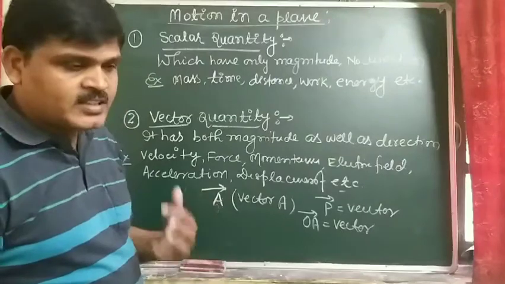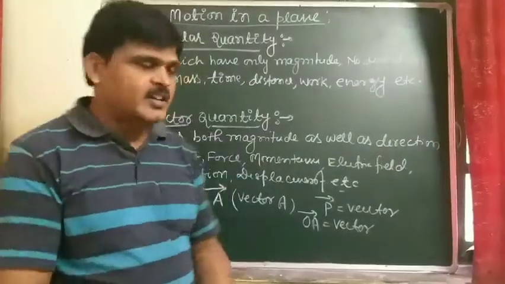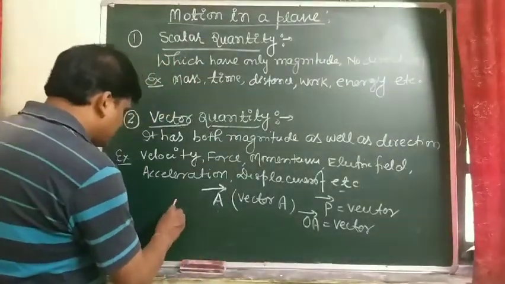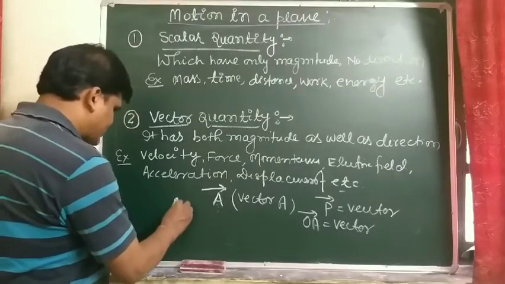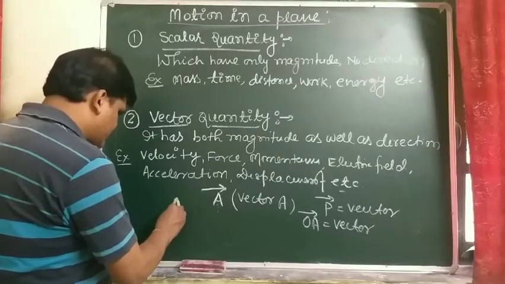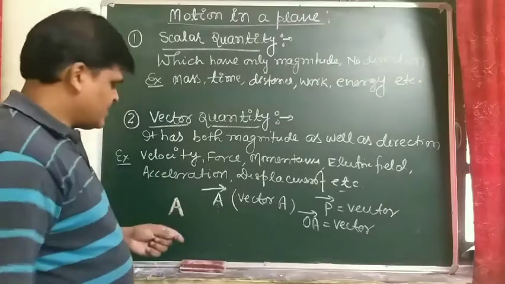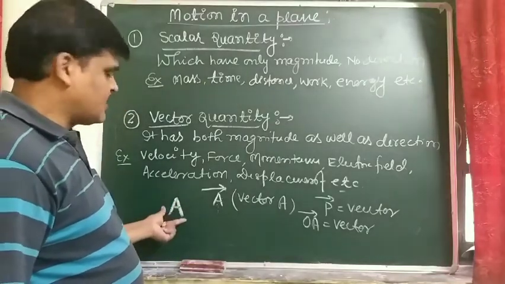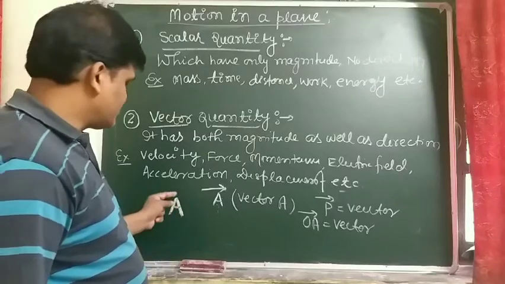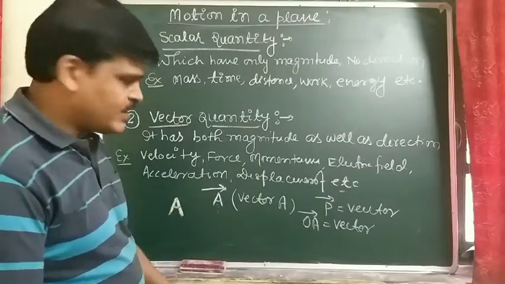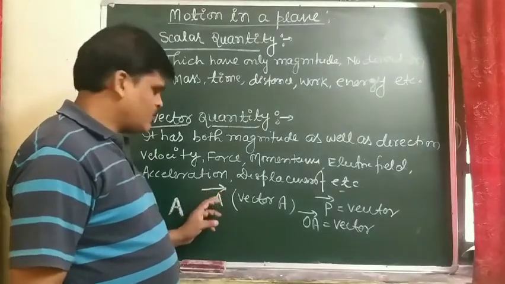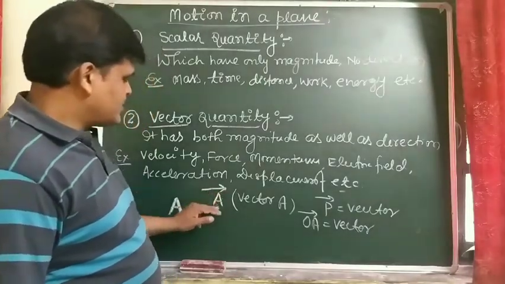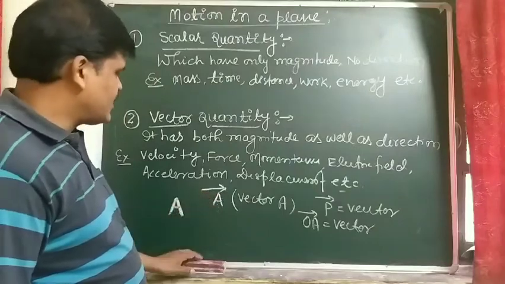And students, in the NCERT book a bold letter is printed, not an arrow, and that represents a vector. So if you study with the NCERT book, where a bold letter is written, it means it is a vector quantity. So a vector can be represented by an arrow placed on the head of a given alphabet.